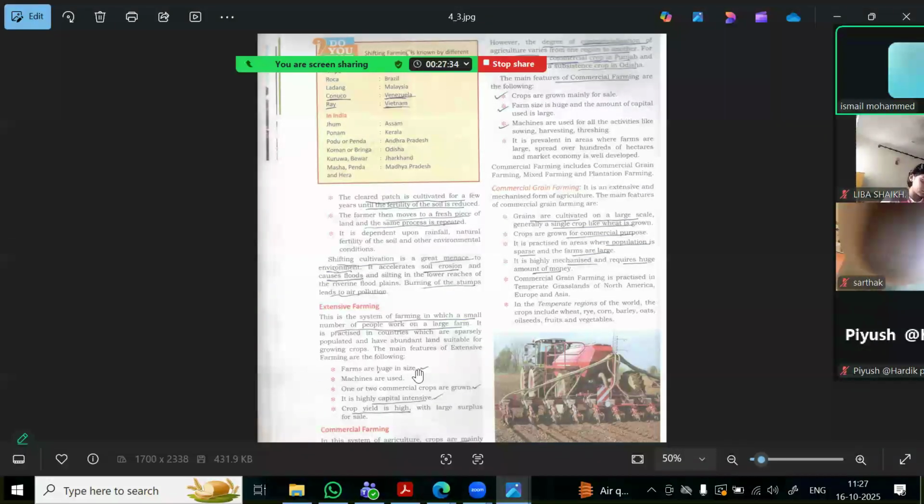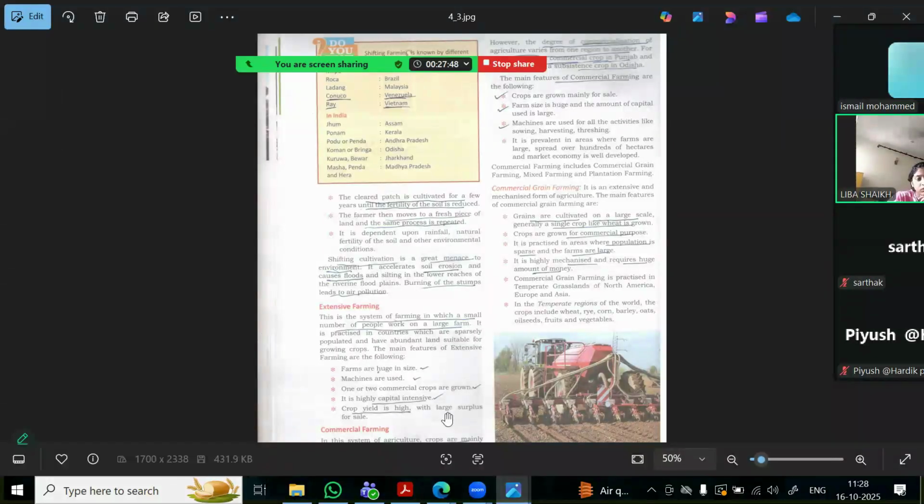Okay, shifting farming. So, subsistence farming, intensive subsistence, and shifting farming.